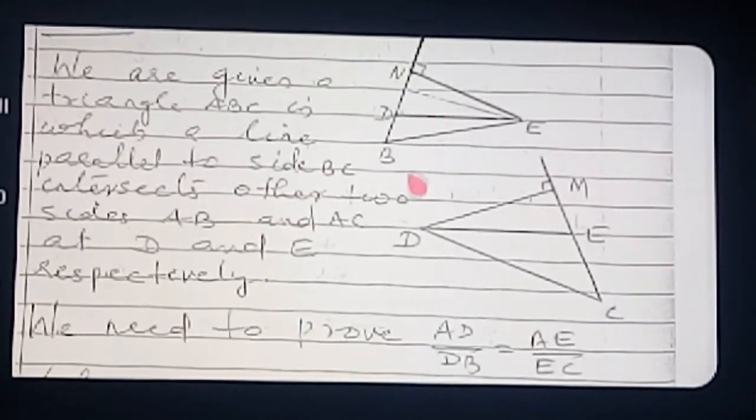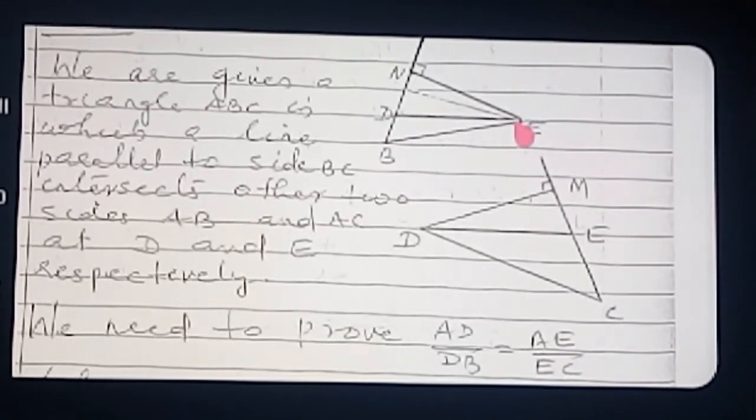Now, very clearly you can see that if you take triangle BDE and triangle DEC, both are obtuse angle triangles. This angle you see, is it a right angle? No. It is an obtuse angle triangle. In an obtuse angle triangle, if you want to draw an altitude to the base DB, from which vertex will we draw the altitude?